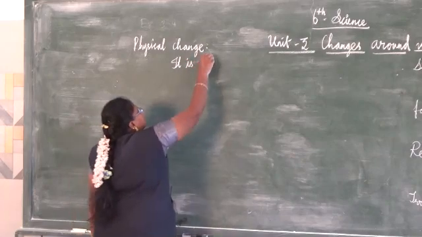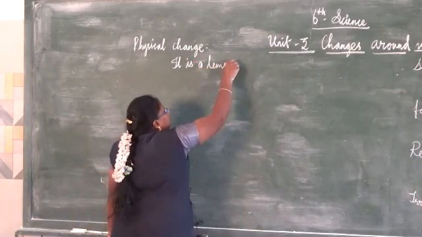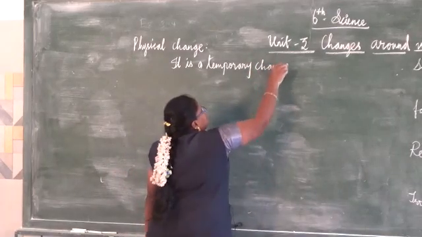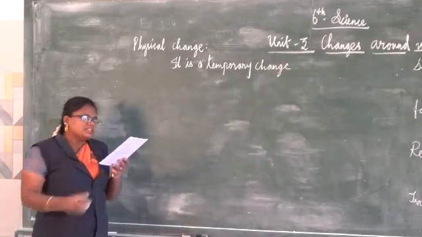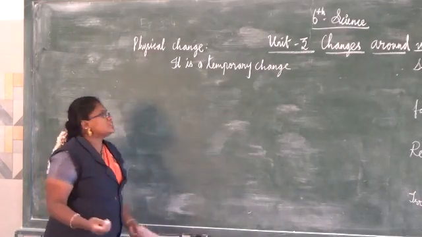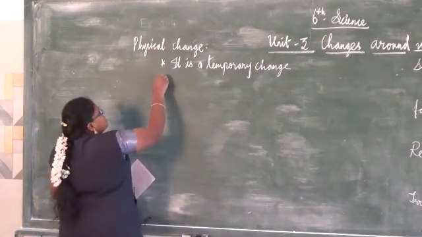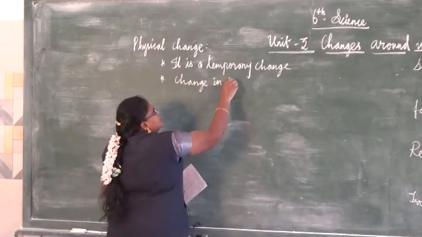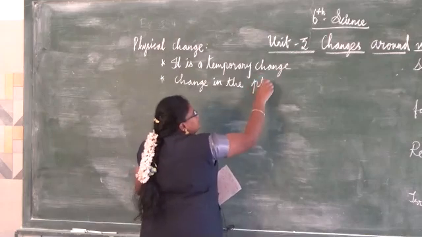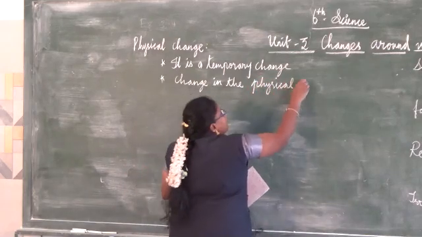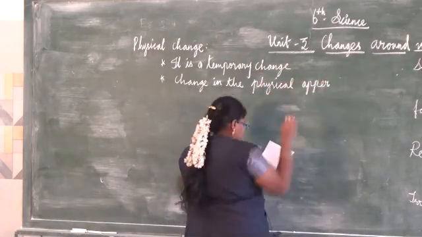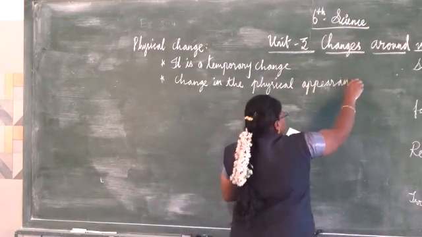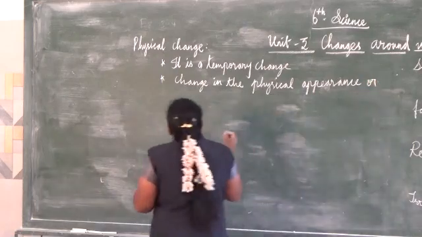It is a change in the physical appearance or physical state.